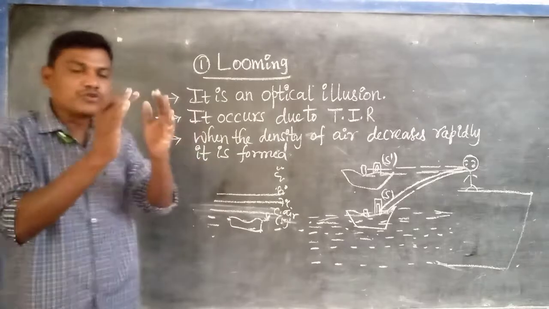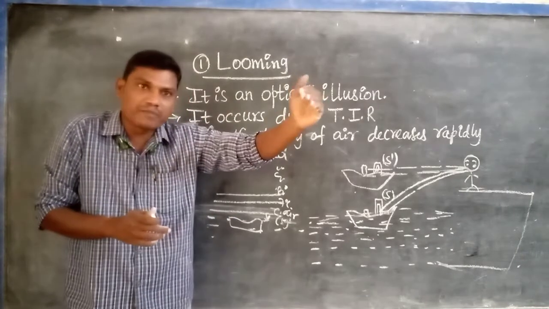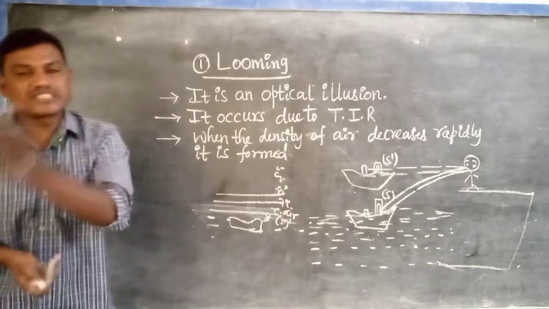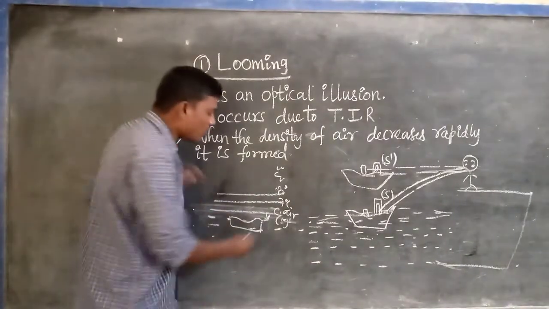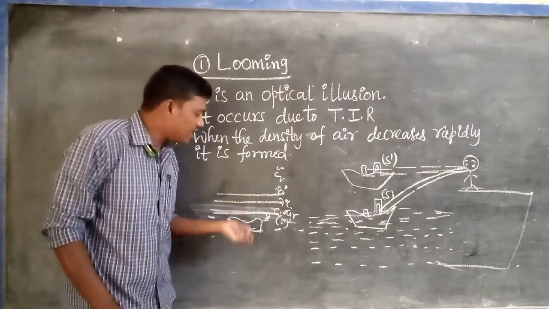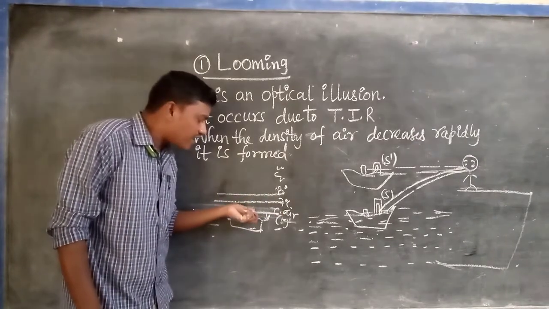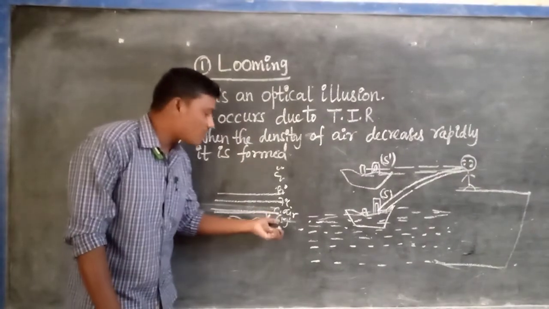We know that when two bodies are considered, the one which has more temperature is the hot body, and the one with less is the cold body. So in the colder region, the air near the surface of the sea water is colder air.